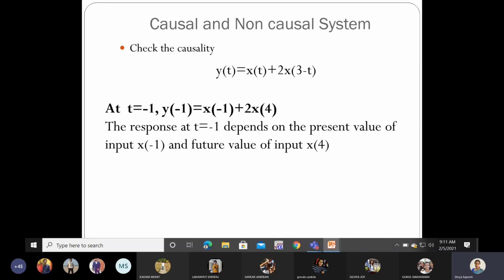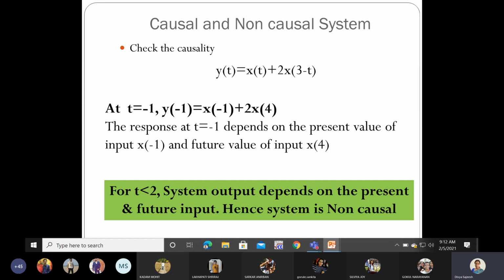That is, y of minus 1 depends upon x of 4. On the time axis, if minus 1 is the current reference, then x of 4 lies on the future side. So this kind of system is a non-causal system.